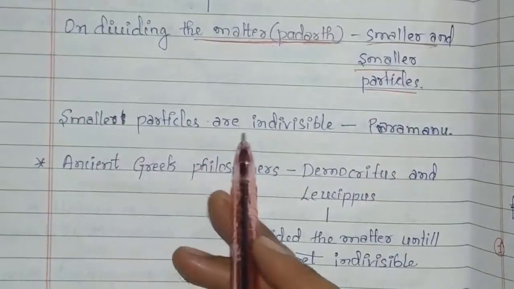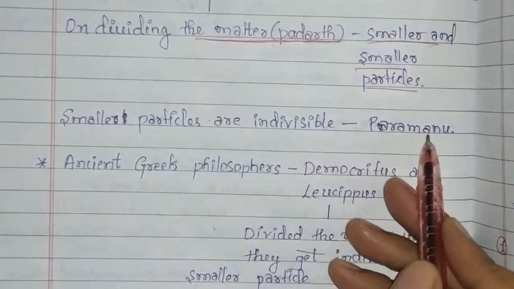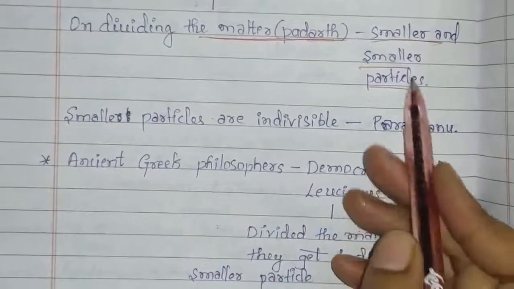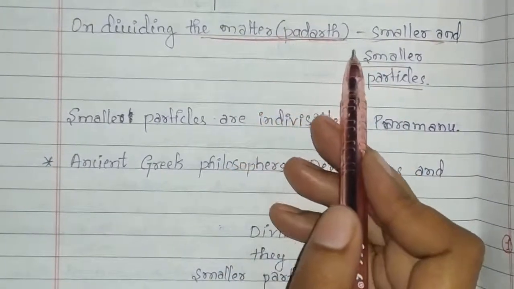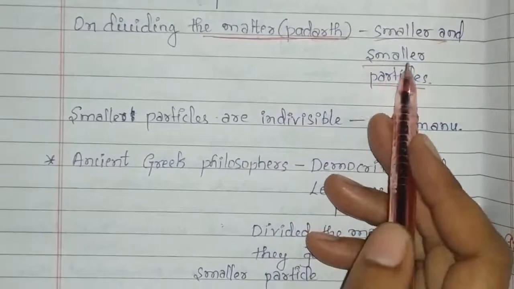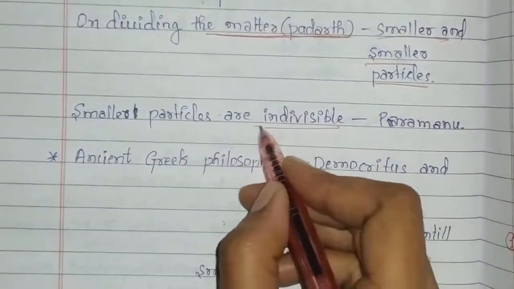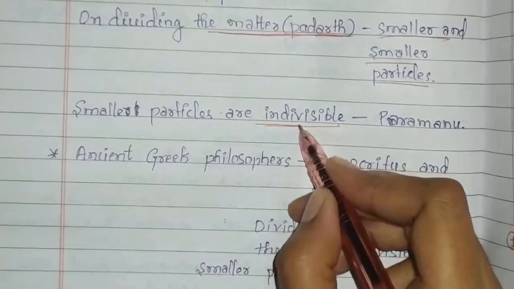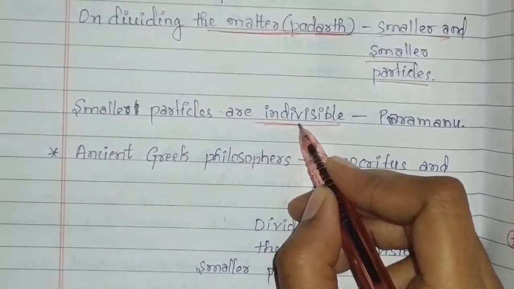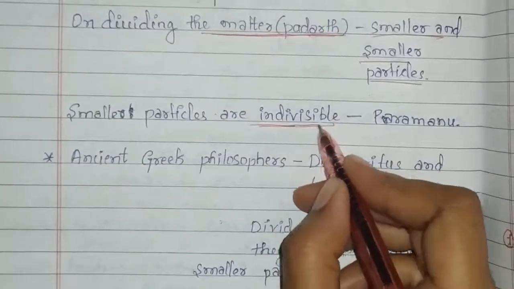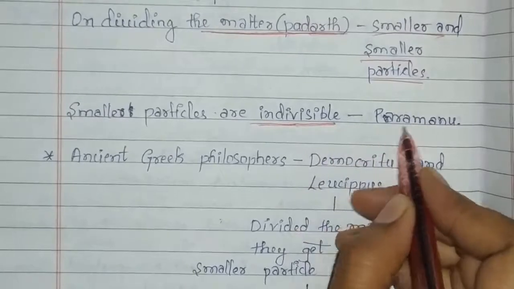These particles are indivisible, they cannot be further divided, and they are known as paramanu.